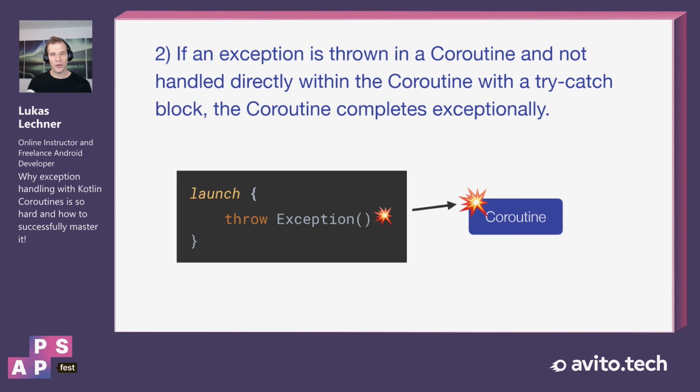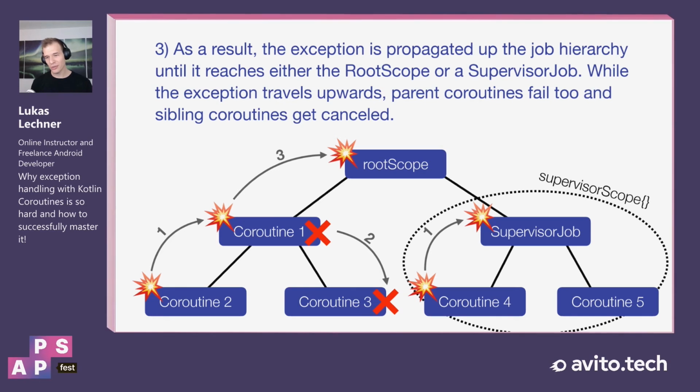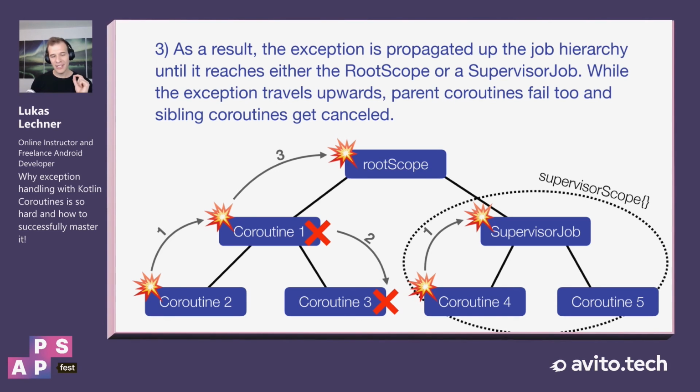The second important point is that when an exception is thrown in the coroutine but not handled by a try-catch, then the coroutine actually completes exceptionally. And when this happens, then the exception propagates up the job hierarchy. And it propagates up until it either reaches a root scope or a supervisor job. And while the exception is traveling up, every parent coroutine and also the sibling coroutines are cancelled.